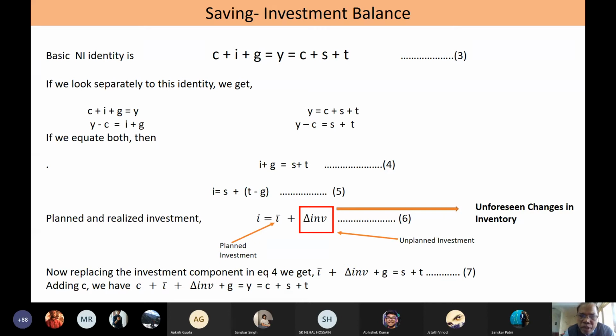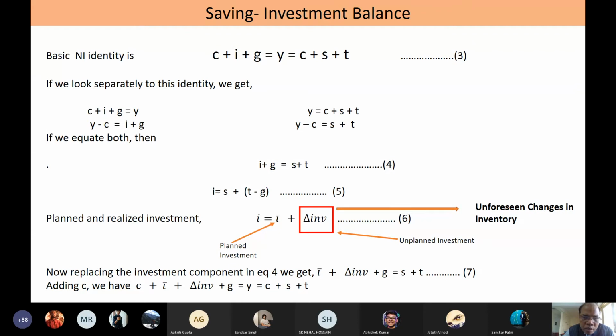From the national income accounting sense, anything that is produced in a particular year, whether it is planned or unplanned, is a part of the national income. The monetary value of that becomes a part of the income of an economy. So unplanned inventory also is a part of the income of an economy.